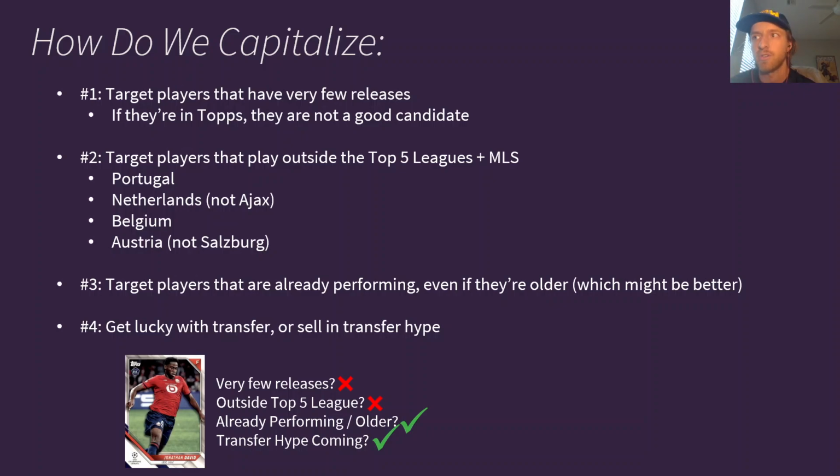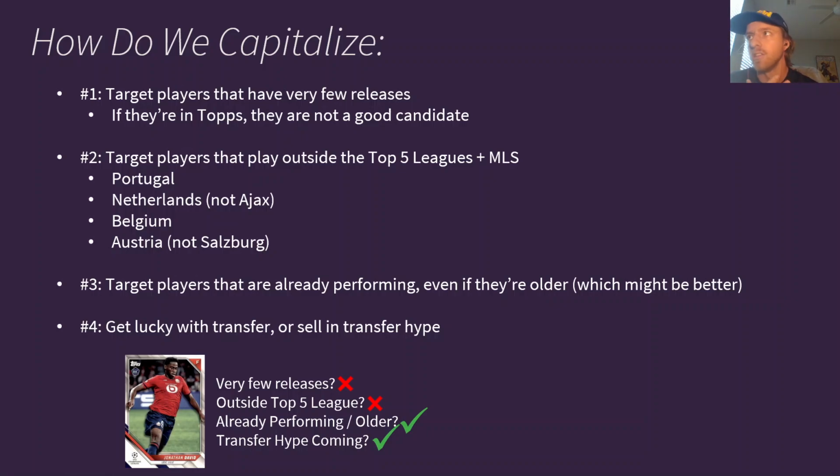So Netherlands outside of Ajax, Belgium, probably outside of Bruges, because their prospects usually get into Topps Chrome, but perhaps some of them don't. And then Austria, obviously not Salzburg, because pretty much every Salzburg player is in every product. So that's a list of just 4 example leagues I would take a look at. There's probably a few leagues outside of those, but those would be the types of leagues I would be looking at for this method. Number 3, target players that are already performing, even if they're older, which might be better.